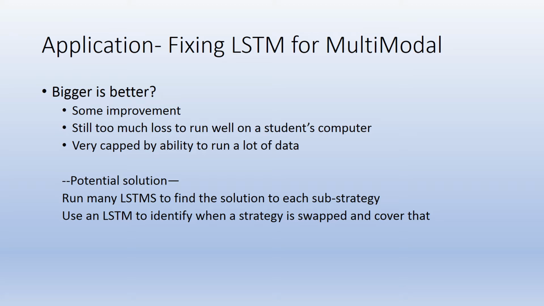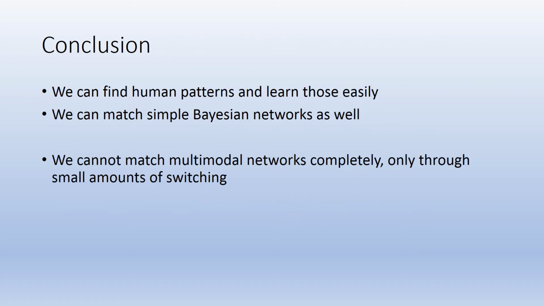And so it appears that there may be an upper limit on the complexity that you can feed into an LSTM and have it understand what you're feeding it exactly, or find a trend in that. A potential solution would be to train multiple LSTMs to identify each of those different meta strategies, and then have a macro LSTM above it switch between them, essentially changing who is working within that task.